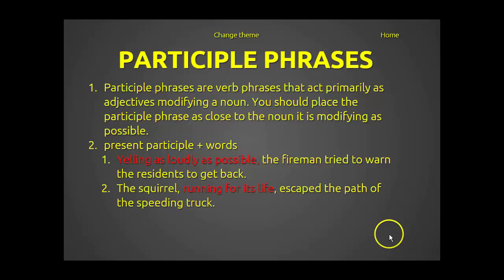The squirrel, running for its life, escaped the path of the speeding truck. And now you can see this time it's after the noun. It could also go before. You could have running for its life, the squirrel escaped the path of the speeding truck. You'll see that this is wrapped in commas.